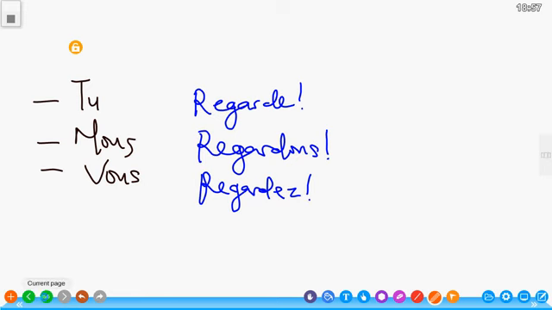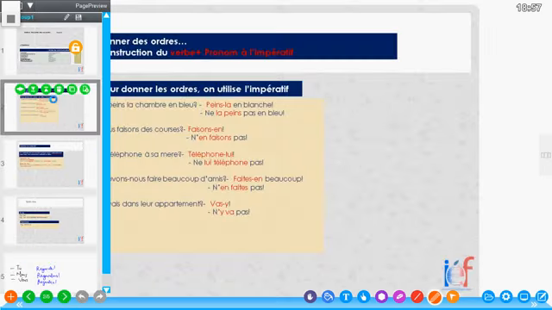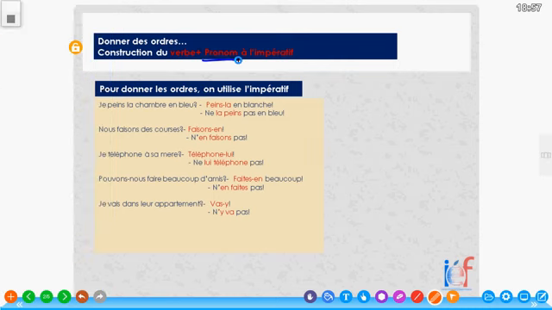So this is imperative, the normal imperative form. But at the same time, we can have imperative with pronouns. Pronom plus impératif. Pour donner les ordres, on utilise l'impératif. Regardez, je peins la chambre en bleu. Someone is asking, am I painting the room in blue? Je peins la chambre en bleu. And then the person answers.